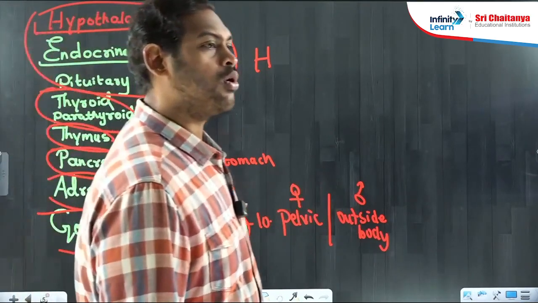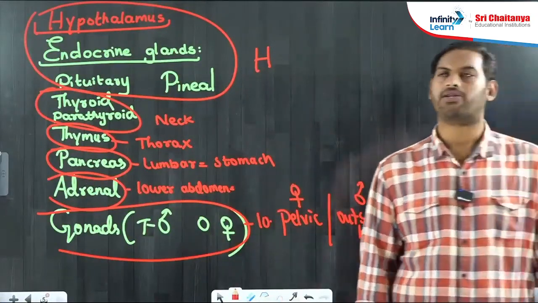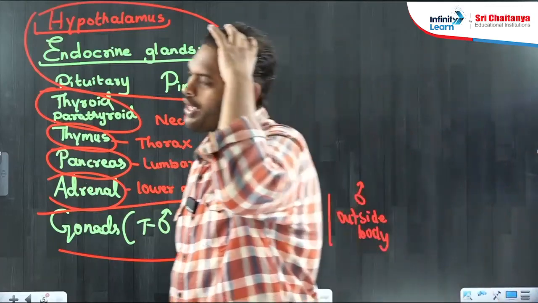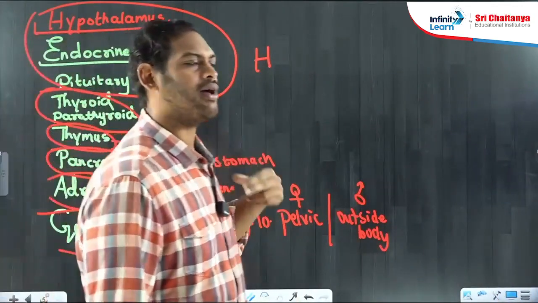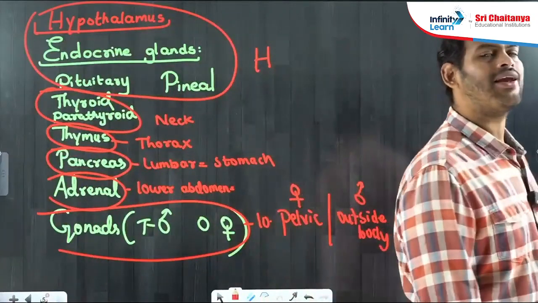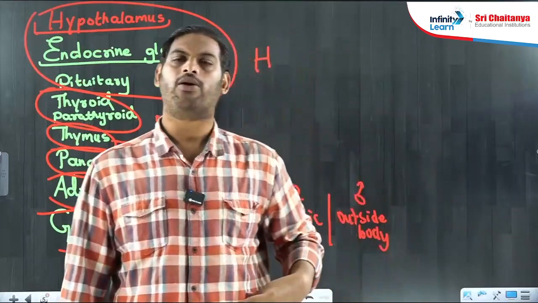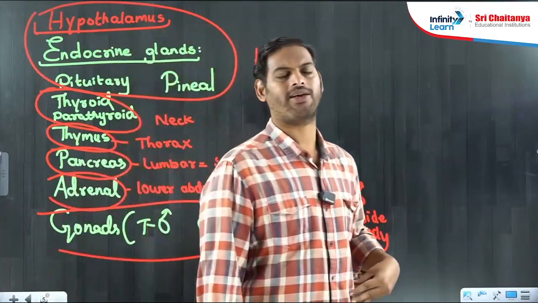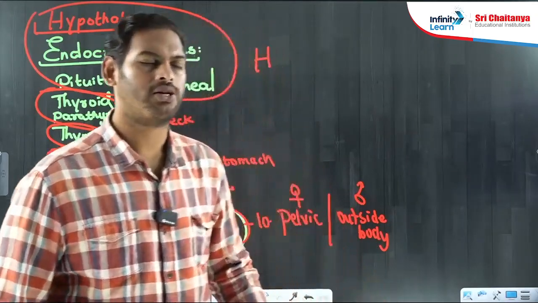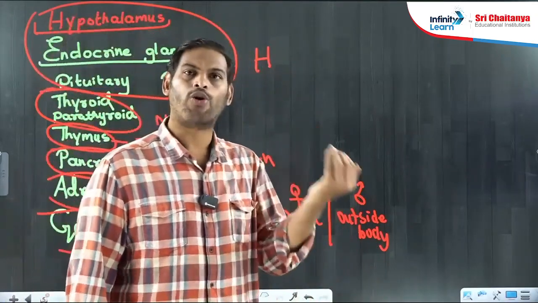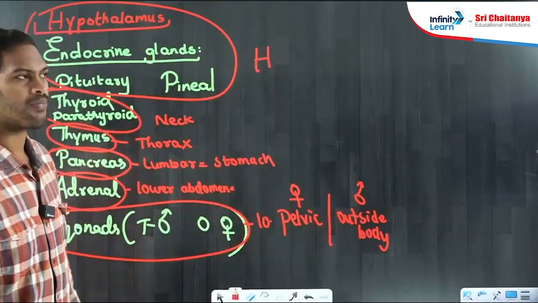So I gave you locations also. 3 types of glands in the head region, 2 types of glands in the neck region, 1 gland in the thoracic region, 1 gland in the lumbar region, a pair of glands in the lower abdomen kidneys region. In females, ovaries in the pelvic region. In males, testes out of their body.